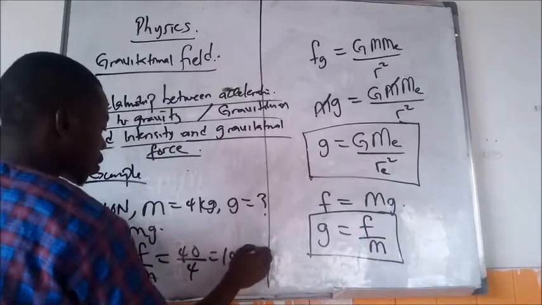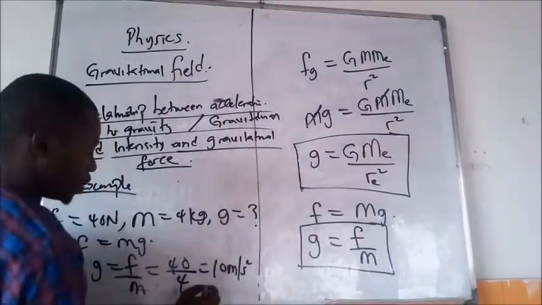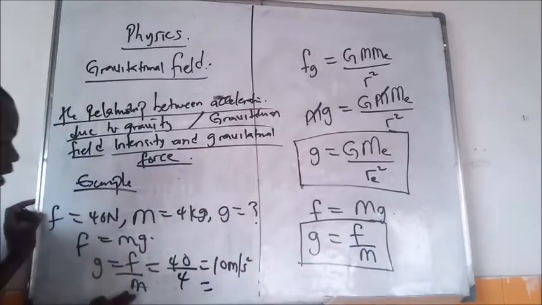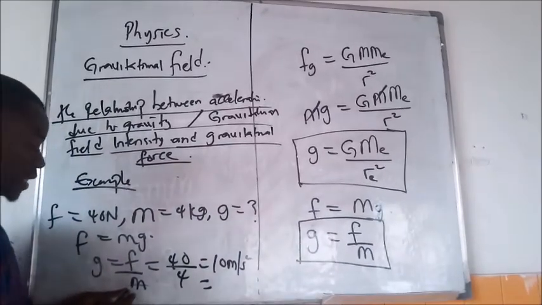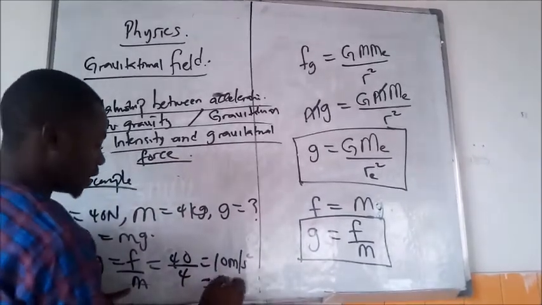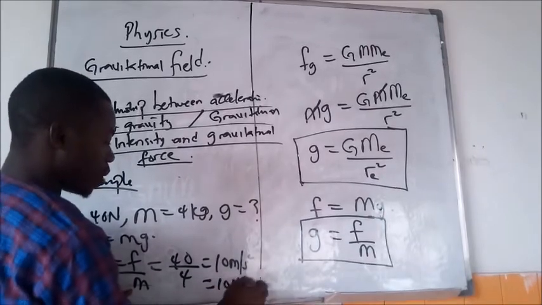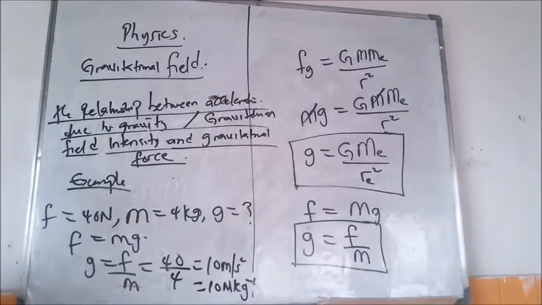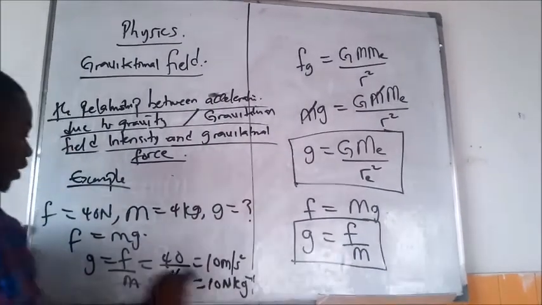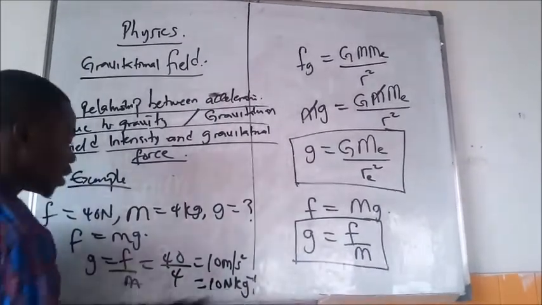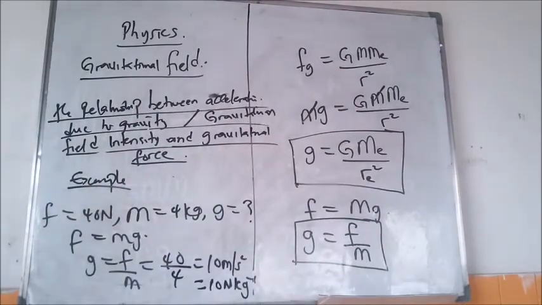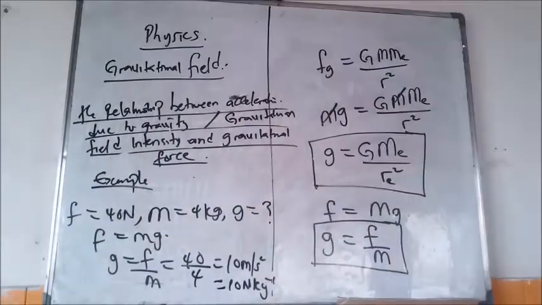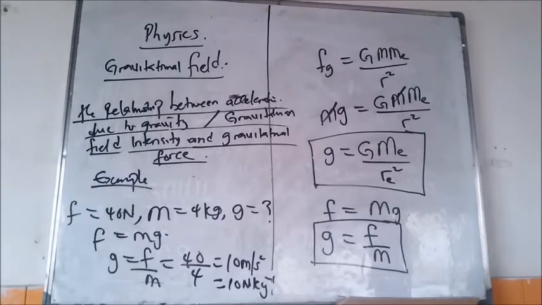What's the unit of g? Meter per second squared. What could also be the unit? Newton per kilogram, right? Which is 10 Newton per kilogram. Do you understand what I did? This is Newton and this is kilogram. 10 Newton per kilogram.